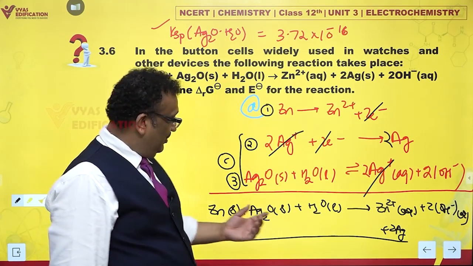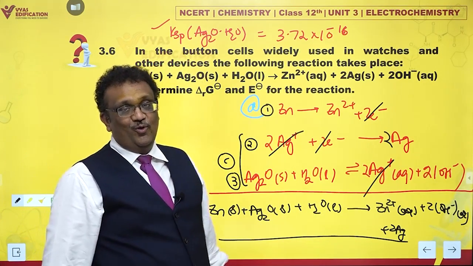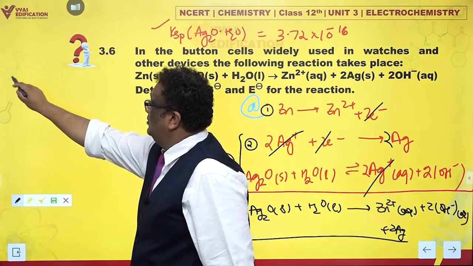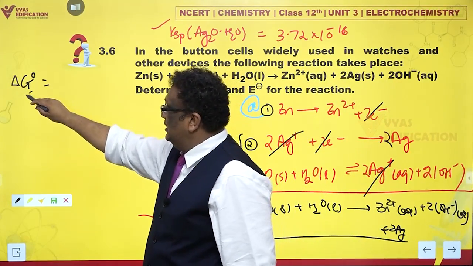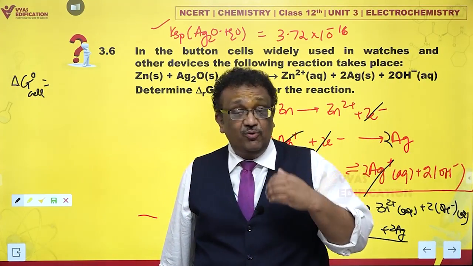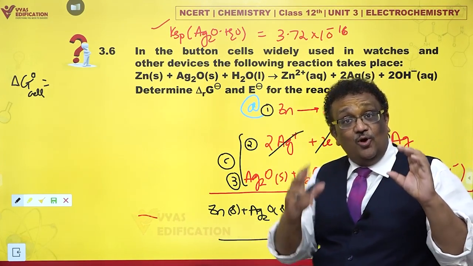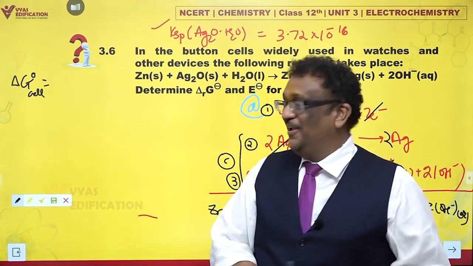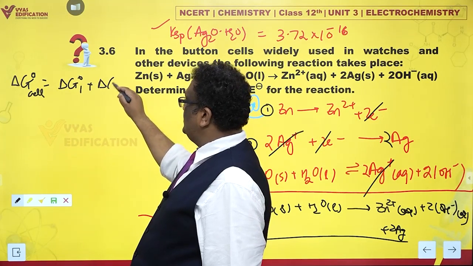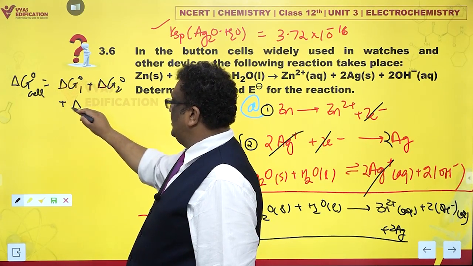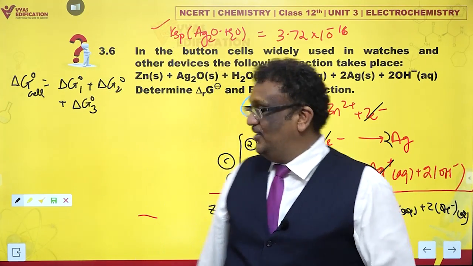Why is it? It is simply because I have to find out delta G naught for the overall reaction and E naught cell for the overall reaction. Now delta G naught for the overall cell, as you can see, delta G is an extensive quantity. If I add up 3 reactions, the delta G naughts of the 3 reactions also add up. So I have delta G1 naught plus delta G2 naught plus delta G3 naught. Is that the case? Yes.